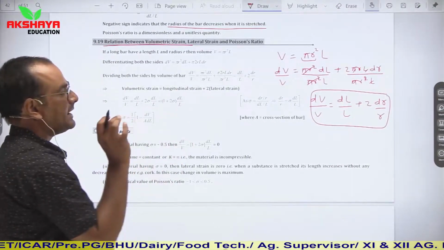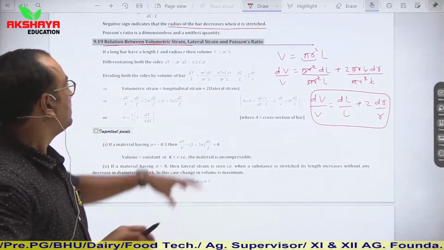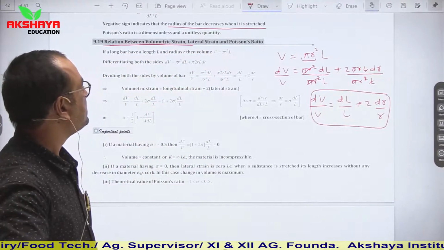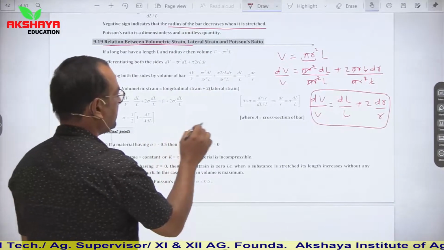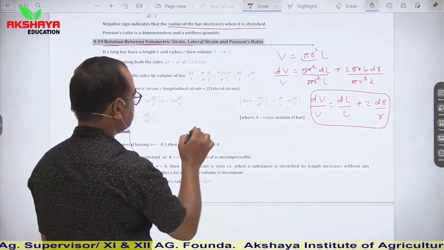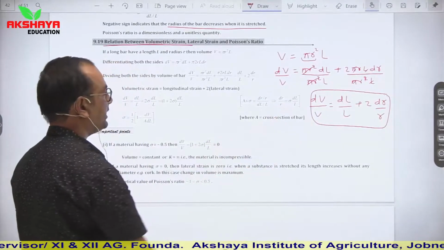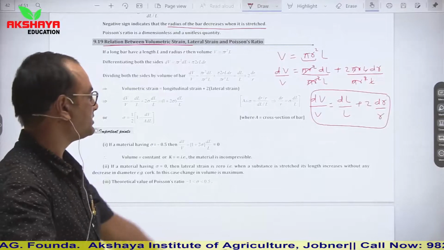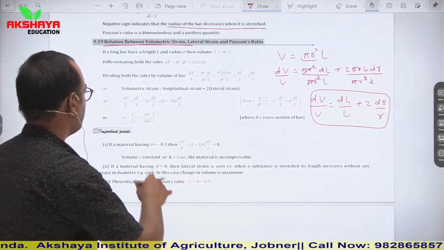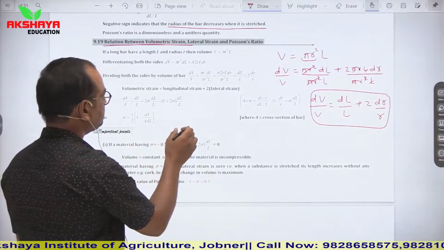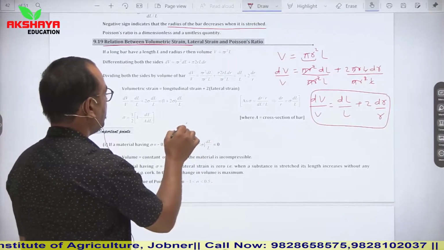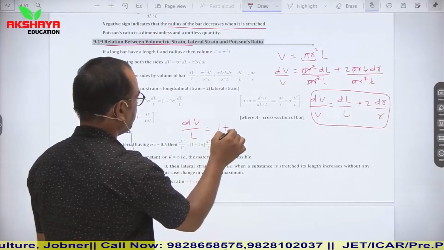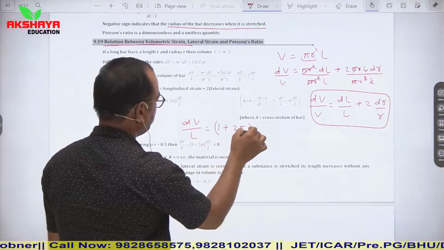Now see, we have to establish a relation in volumetric strain, lateral strain and Poisson's ratio. So see, dV upon V is volumetric strain, dl upon L is longitudinal strain, and dr upon r is lateral strain. So this is the relation between them, and you can also say dV upon V is equal to 1 plus 2 sigma into dl upon L.